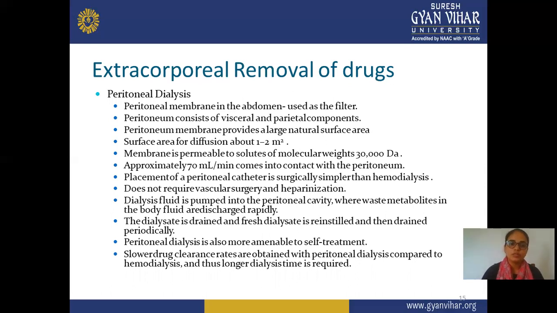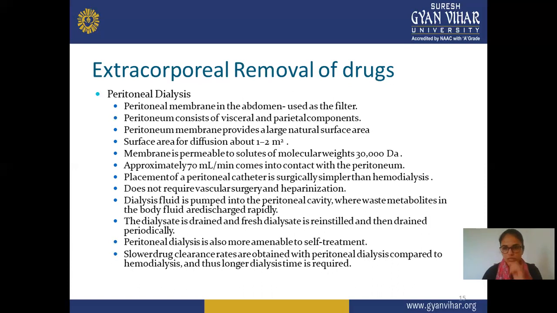The peritoneum consists of visceral and parietal components, and the peritoneal membrane provides a large natural surface area. In this dialysis method, a large surface area is required, and the surface area for diffusion is approximately 1 to 2 square meters.